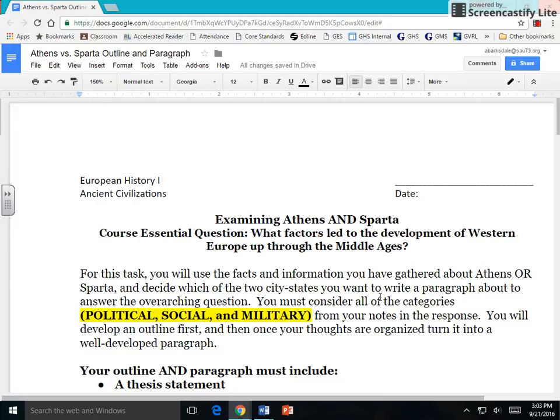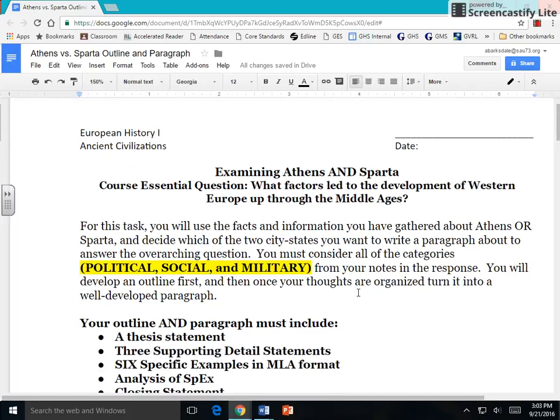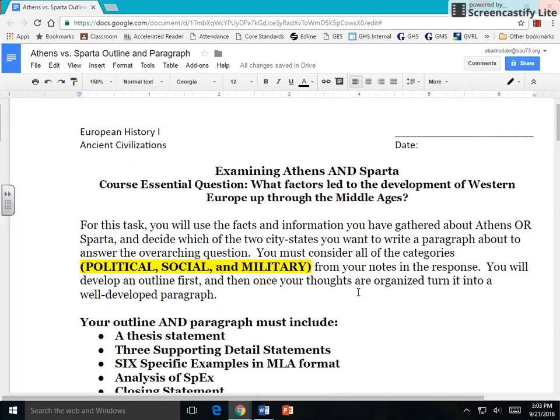I'm going to walk you through how to complete your outline and completed paragraph, and just note that it is due by tomorrow, Saturday, by 11:59 because I will grade on Sunday. If it is not completed, I will grade whatever you get done unless you are absent, and then we will talk separately. Remember, for this activity, you are examining Athens and Sparta.